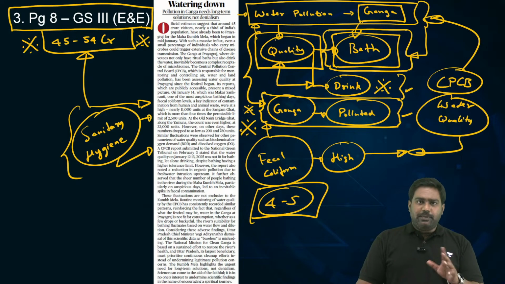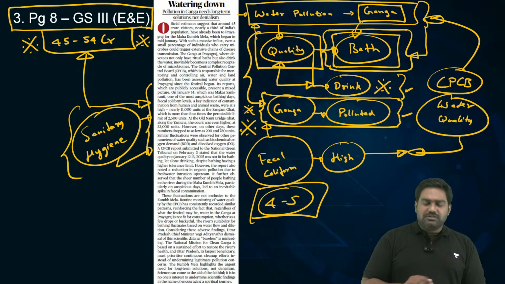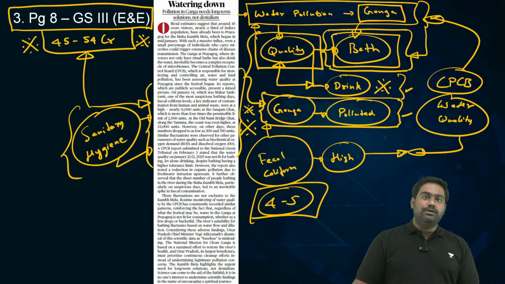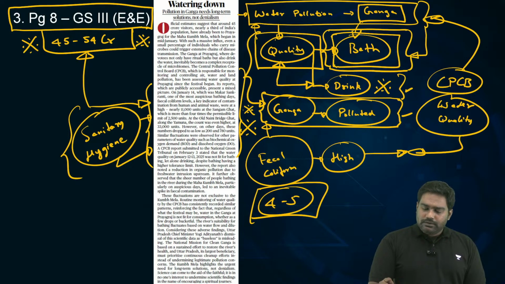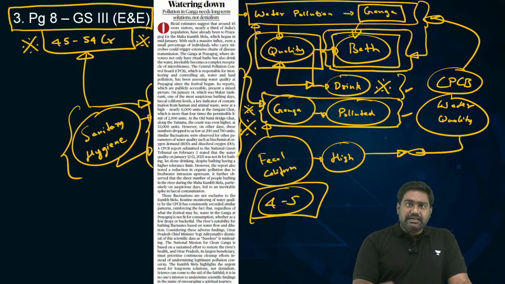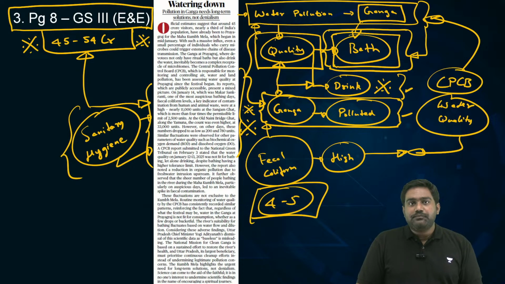So the expected threshold is somewhere around 2,500 units of fecal coliform contamination, but the reported contamination is at 11,000 plus units, 4 to 5 times the prescribed threshold, which is considered to be safe. So this water, forget drinking, it's not even fit for bathing. This can lead to severe skin diseases, skin disorders. It can spread infections, lead to outbreak of diseases, and consuming it can be extremely toxic and dangerous as well.